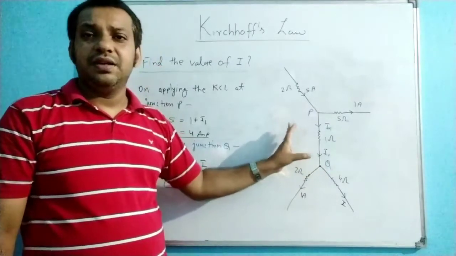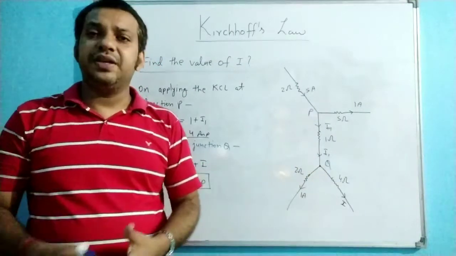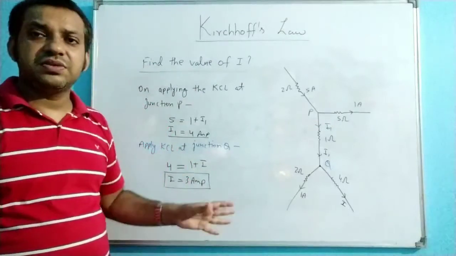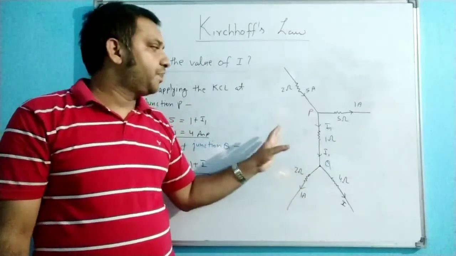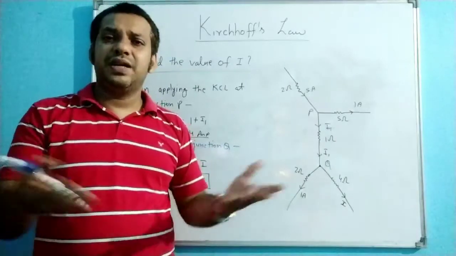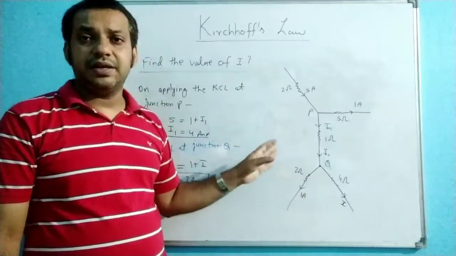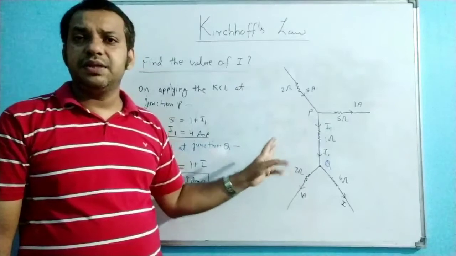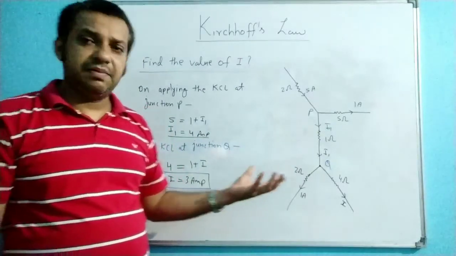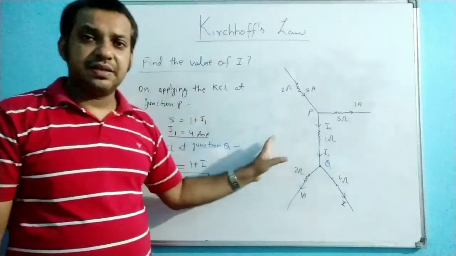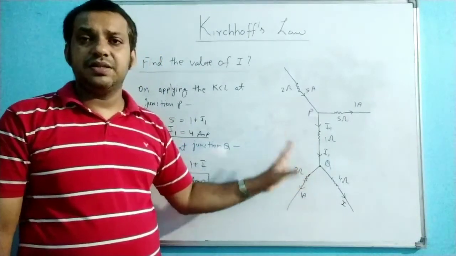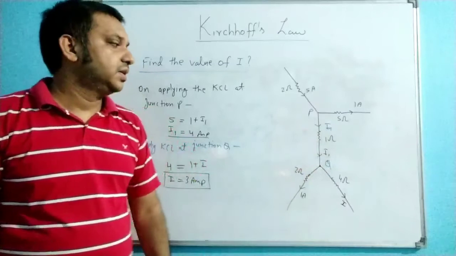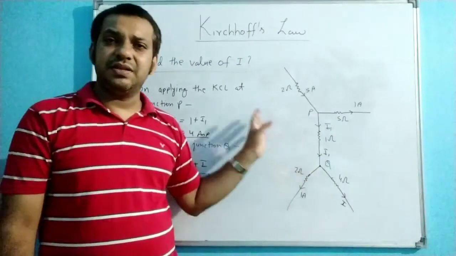This is a very complex variety you will see in any other book. The rest of the other questions are similar; you have to apply the KCL 2-3 times. Only 2 types of varieties are given in the different books. I have found this one, and this question was asked in the NEET examination. The only change here is because of the resistances, and a few students get confused. So here no need to be confused. This KCL is very easy.